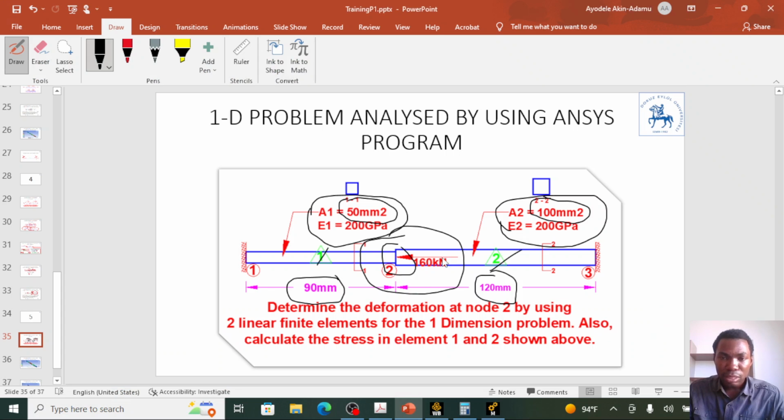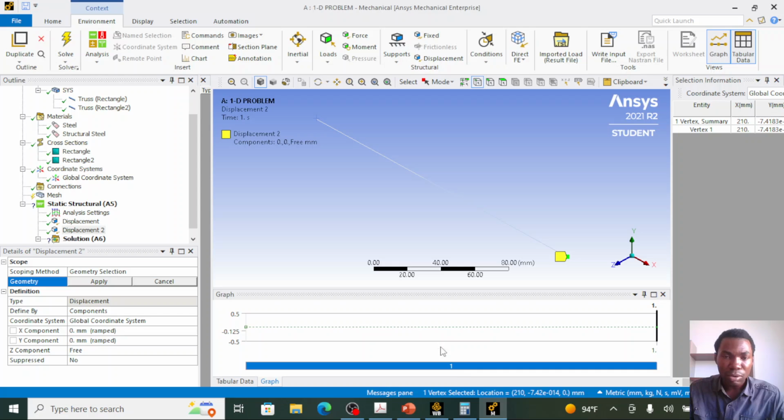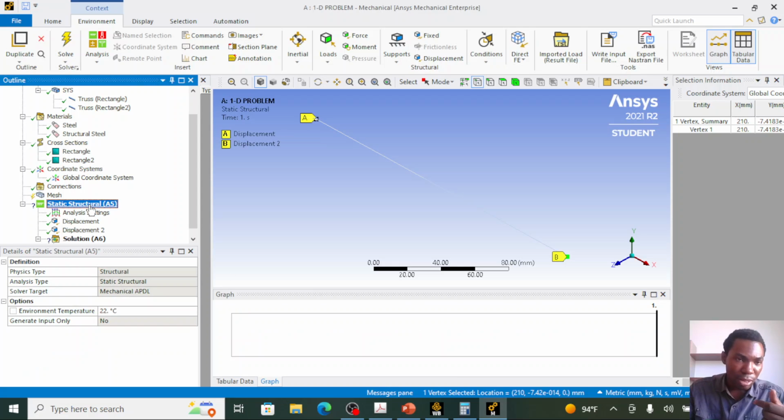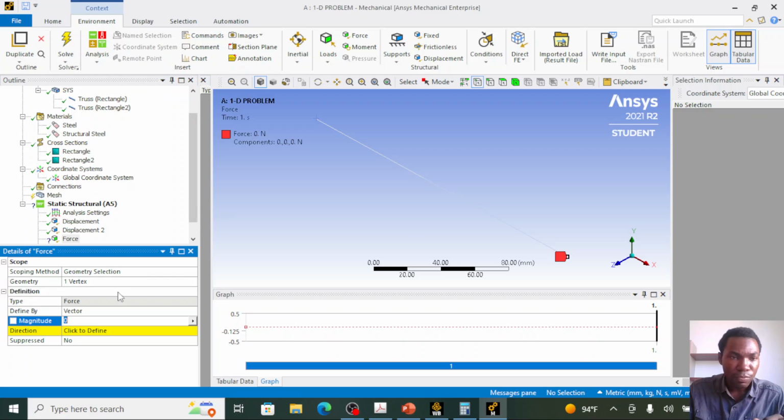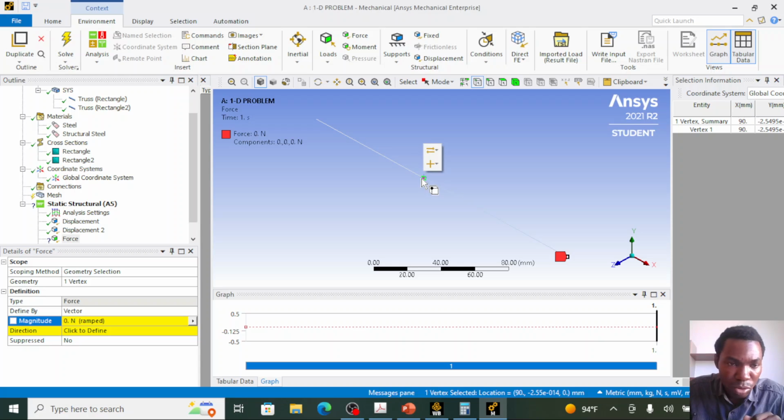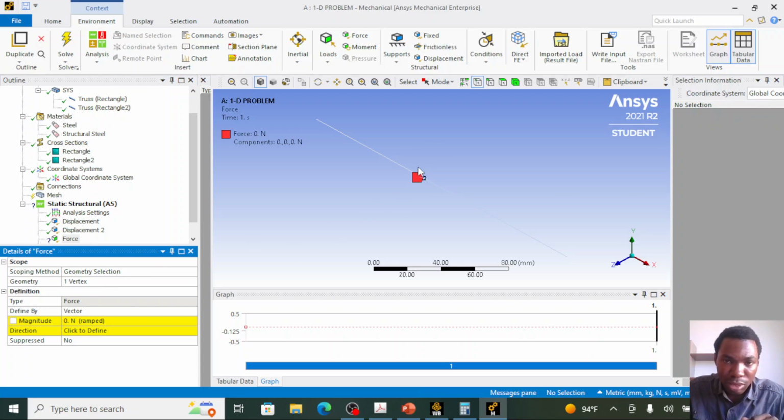We have 160 kilonewton at node 2 pointing to the left. So I'm going to define that load at node 2. Click on static structure, right click, insert, click on force. Select the node where you want to apply the force. I'm selecting node 2 and I will click on geometry. This red shape denotes the load at node 2.